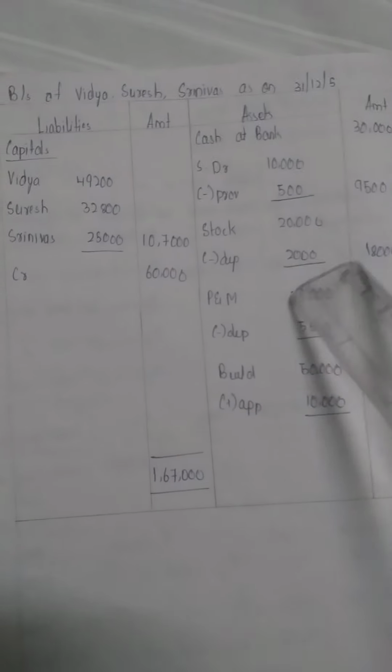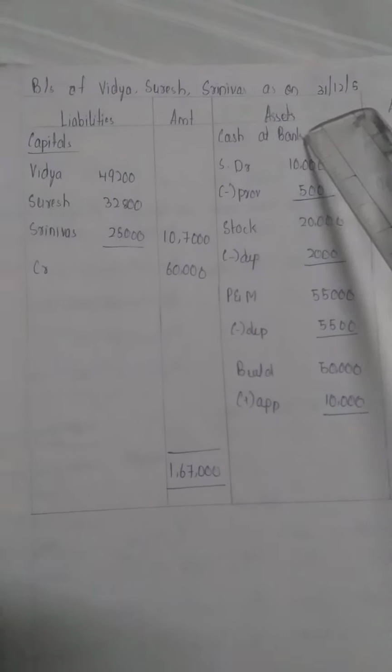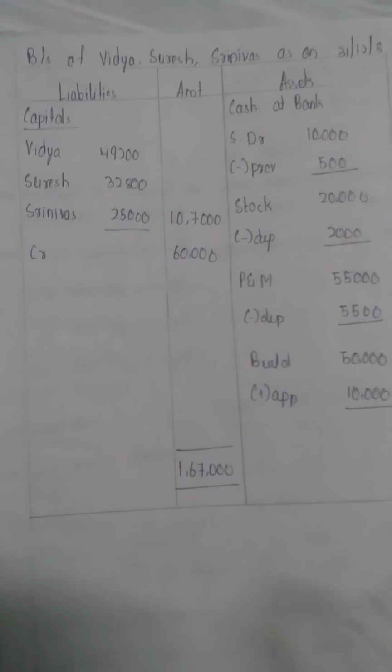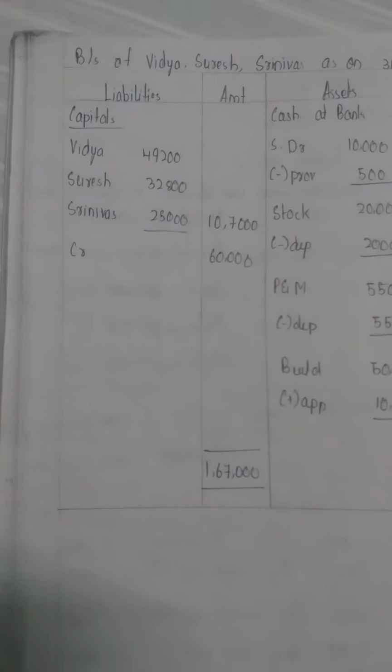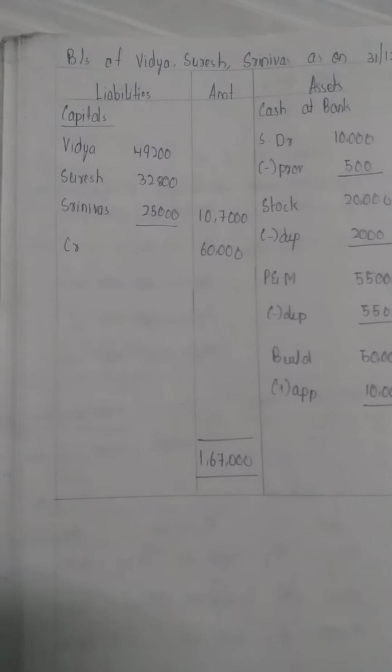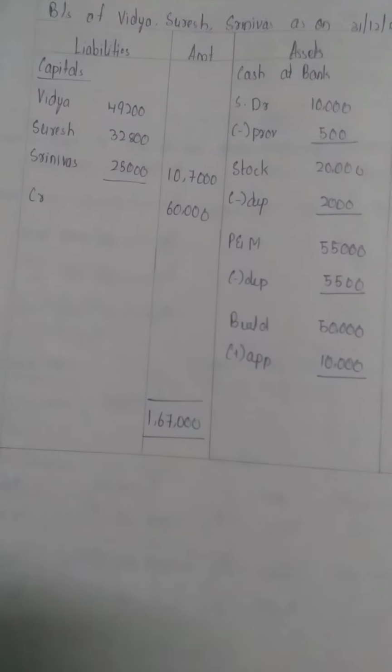So next, moving on to the balance sheet of Vidyanandachari, Suresh and Srinivas as on 31st 12/5/2005. So next, this is the pro forma of liabilities amount, assets amount. First, on the liabilities side we have to write the capitals of Vidyanandachari, Suresh and Srinivas.